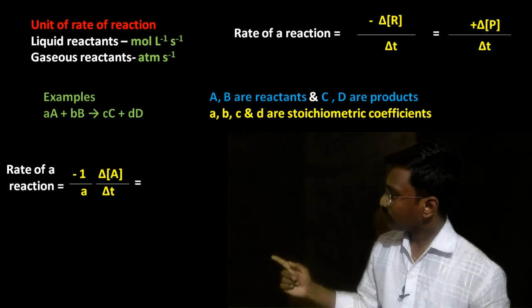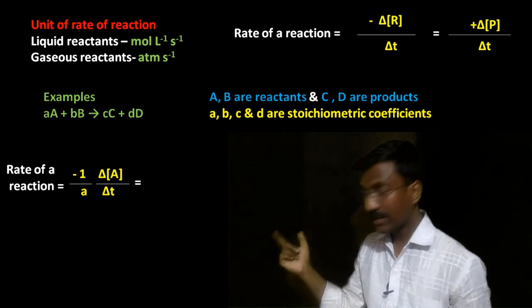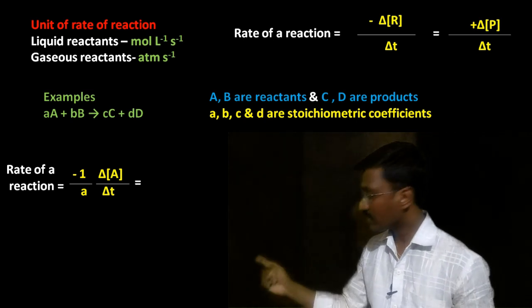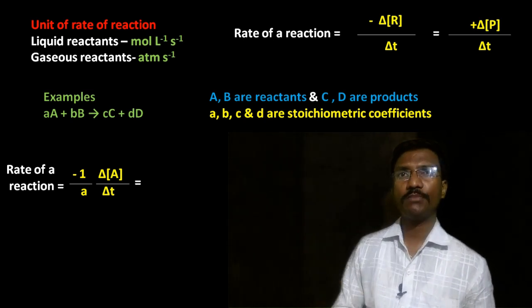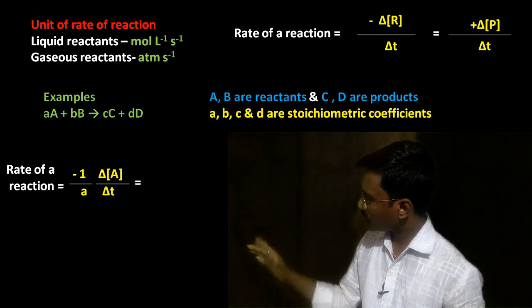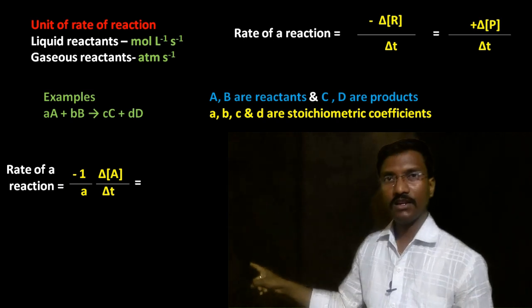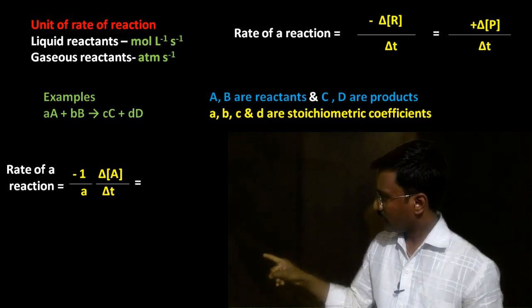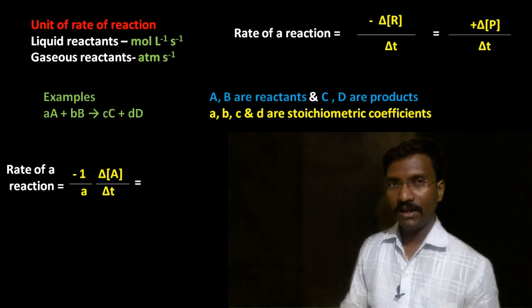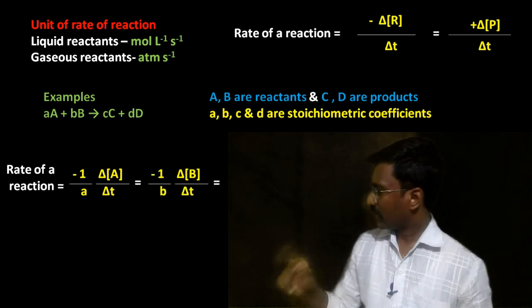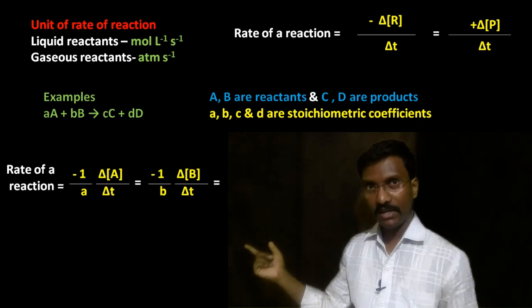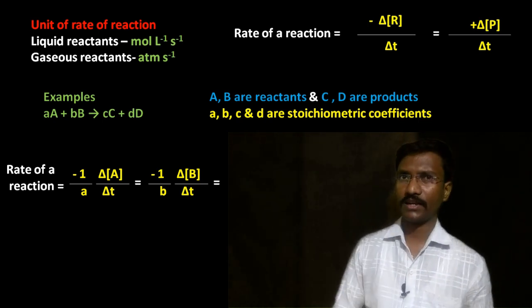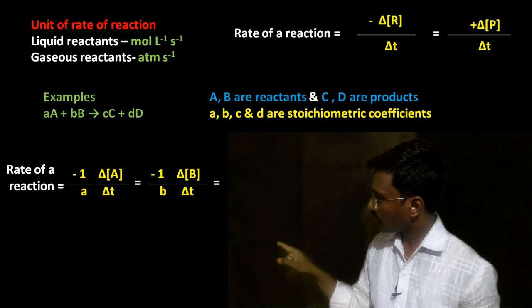Similarly, the rate of the reaction with respect to the reactant B can be represented, but it is not the sum, it is not the plus. We can represent them individually. Rate of the reaction with respect to A is minus 1 upon a, delta A divided by delta T. Similarly, the rate of the reaction with respect to B, which is also a reactant, is therefore minus 1 upon small b.